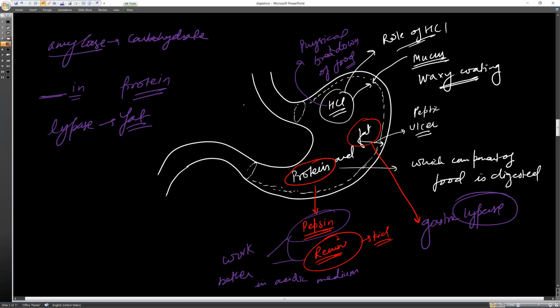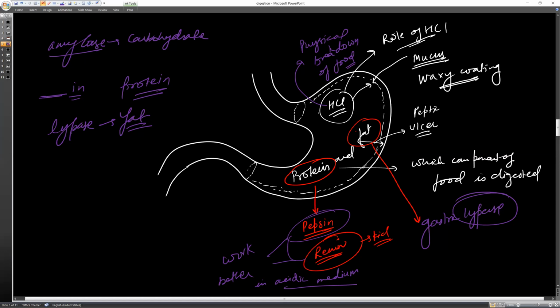So these are the better conditions for your study. Similarly, if pepsin and renin want to work, then they need the acidic medium. Acidic medium is provided by HCl. So what is the role? First of all, it helps in the physical breakdown of food. Second, it provides acidic medium for the action of pepsin and renin. This is all written in the notes, so I'm not writing anything here.